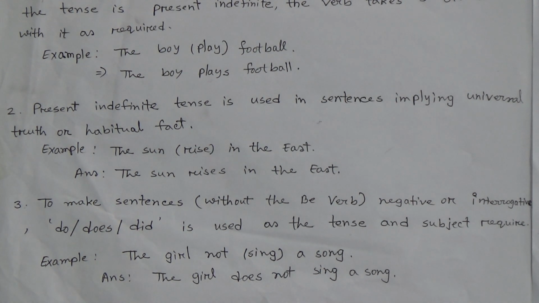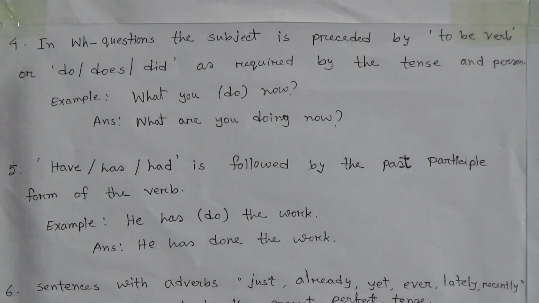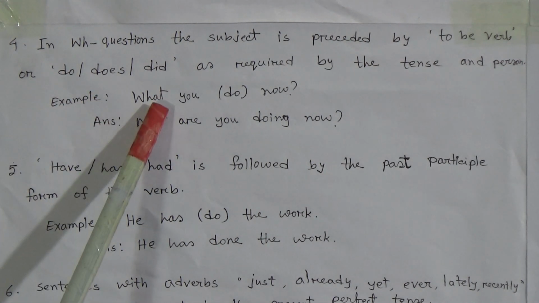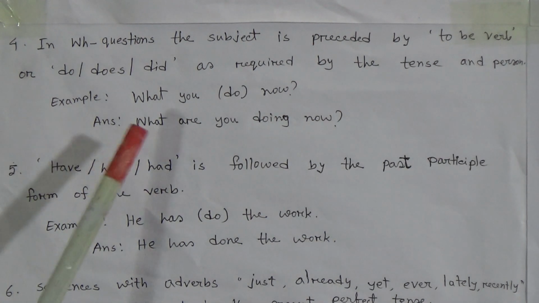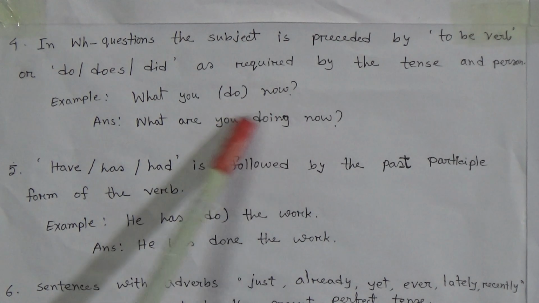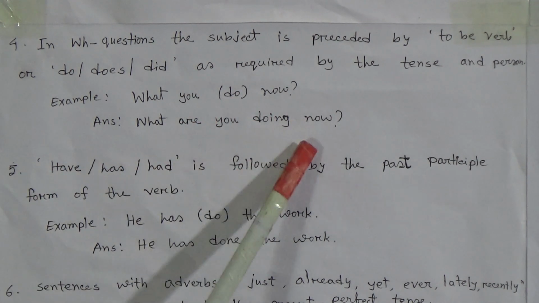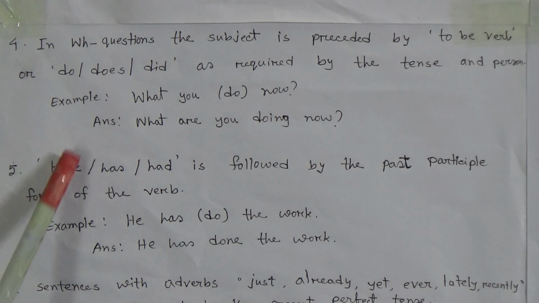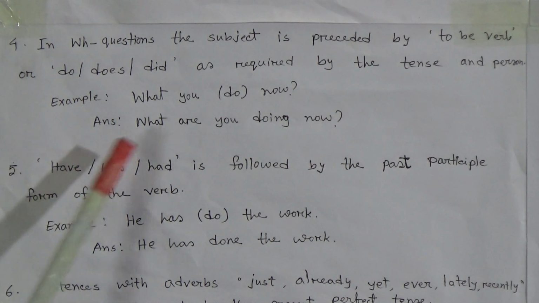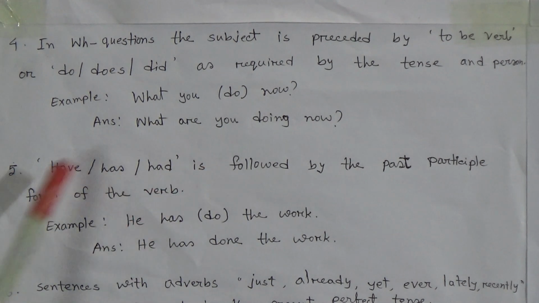Okay dear students, now rule number 4. In WH questions, the subject is preceded by to be verb or do or does or did as required by the tense and person. For example, what you (do) now. Here the word do is in bracket. So the answer will be: what are you doing now? So what we have learned is that in WH questions the subject is preceded by to be verb or do or does or did as required by the tense and person.